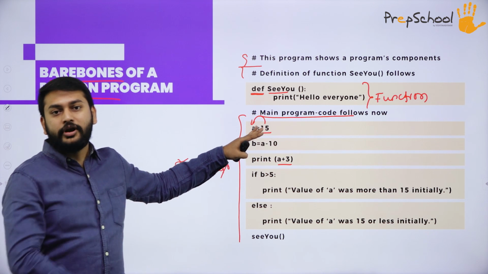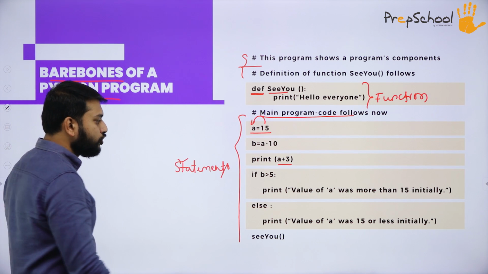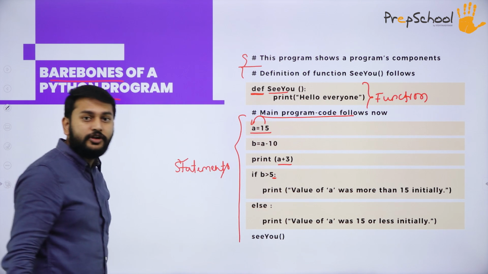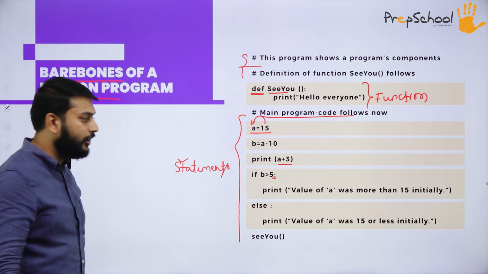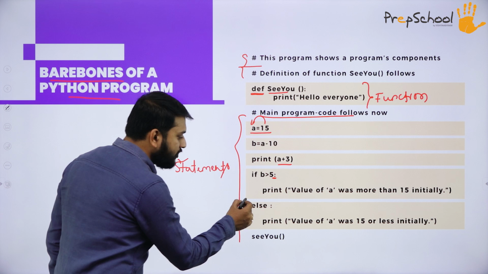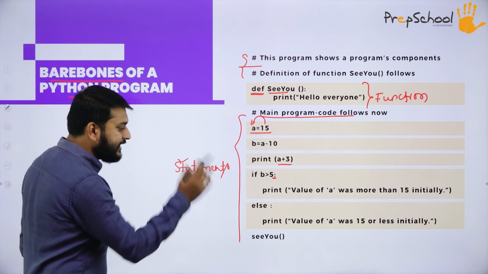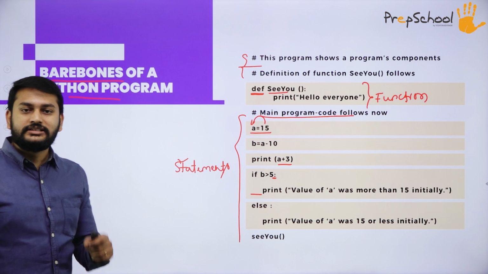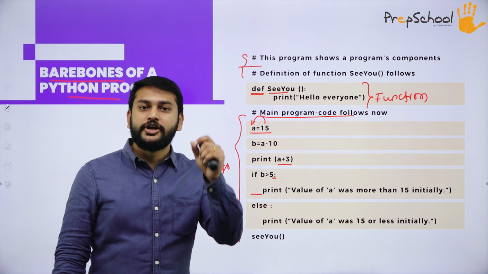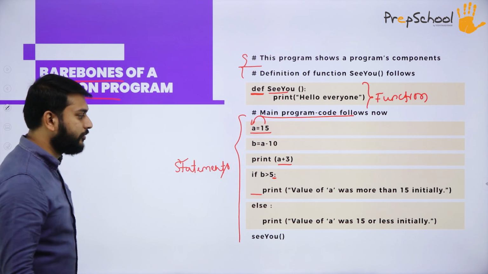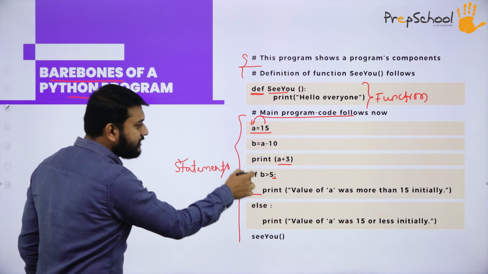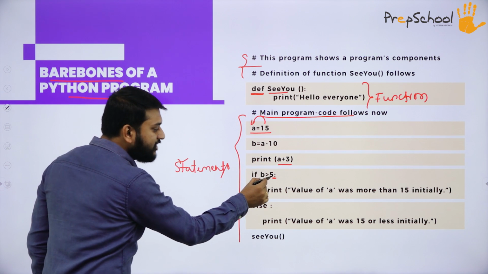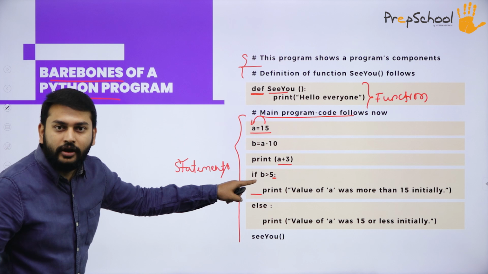The second important thing that you should remember is, whenever your statement ends with a colon, you have to understand the next line will start after one tab space. That is the next important thing you should remember.